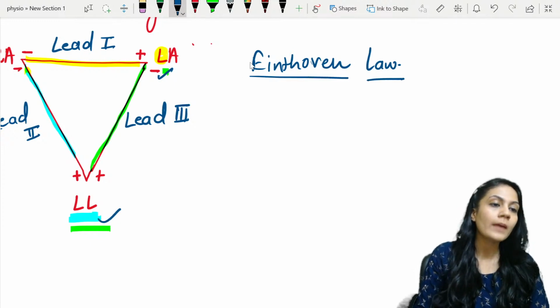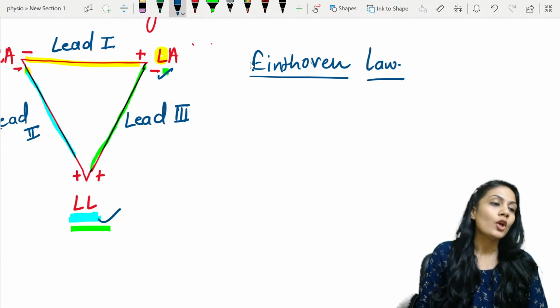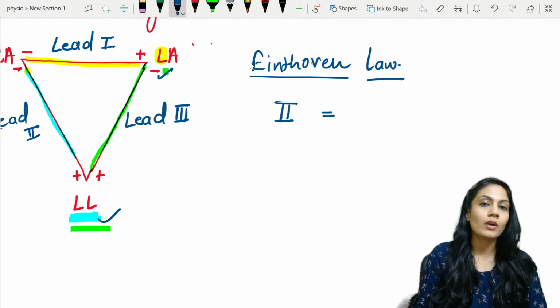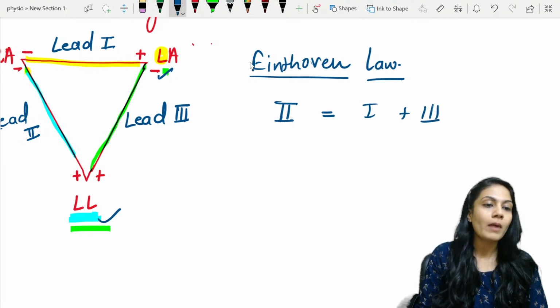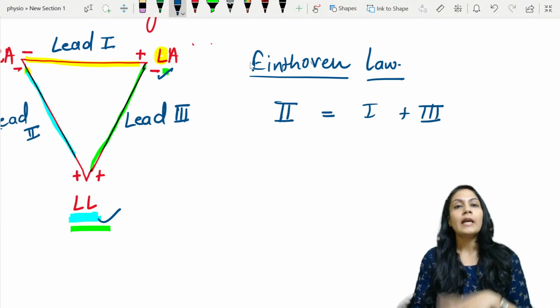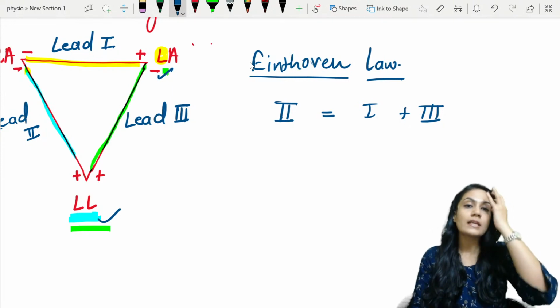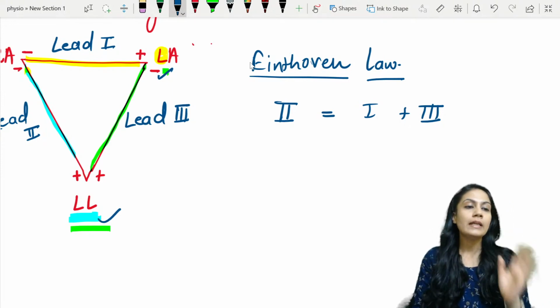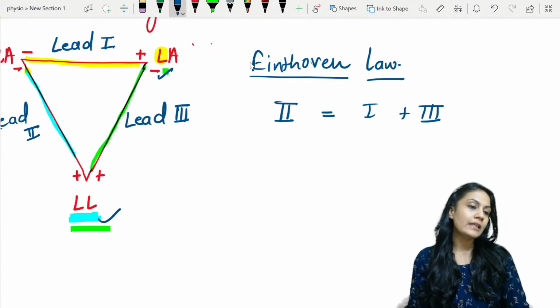Einthoven's law. Okay, chalo. What is Einthoven's law? He said usually lead 2 is a sum of lead 1 and lead 3. If you combine lead 1 and lead 3, it will give the sum potential of lead 2. So it is the average of what? Lead 1 and lead 3 combined is going to give lead 2.